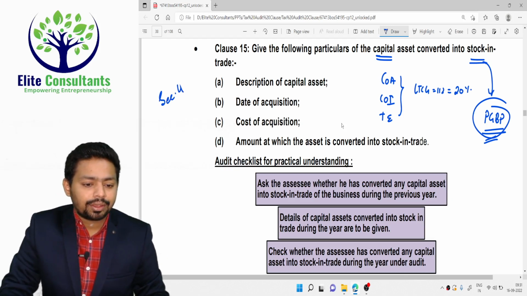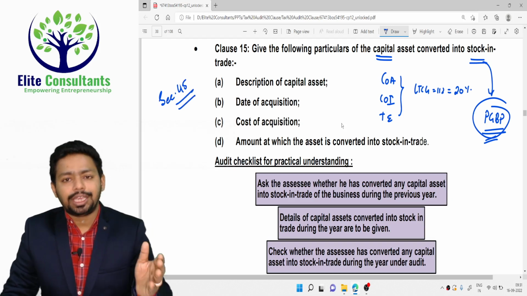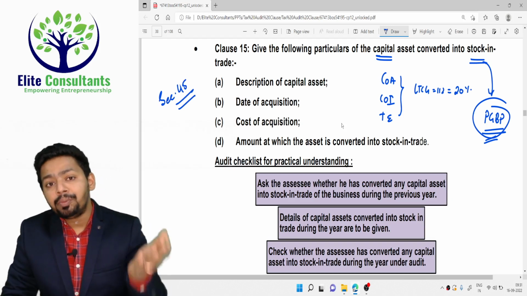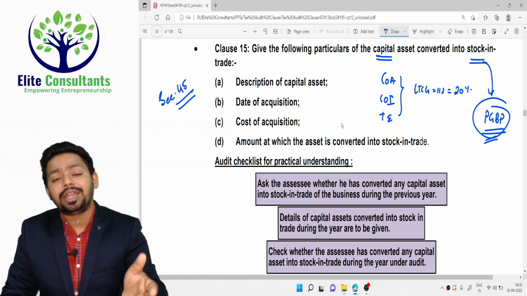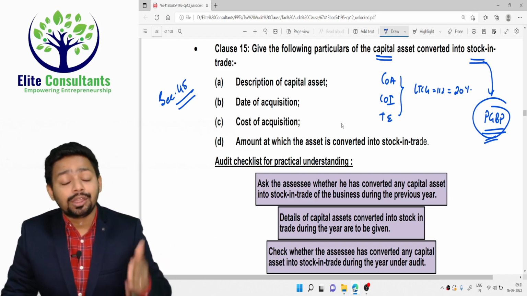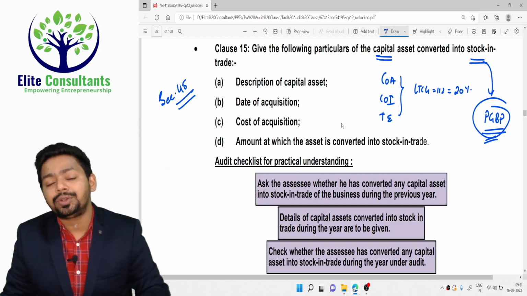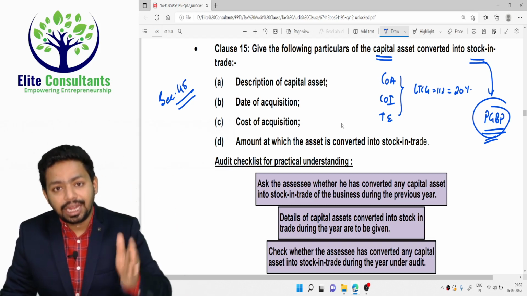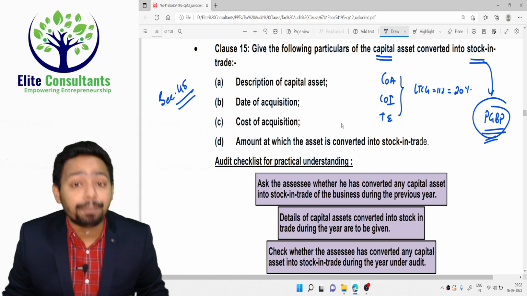Okay. Section 45, this particular section says that the moment a capital asset is converted into stock in trade, okay, section 45 is the charging section. The moment a capital asset is converted into stock in trade, in that year itself, the tax should be computed.